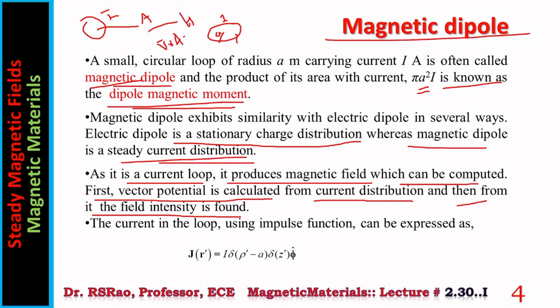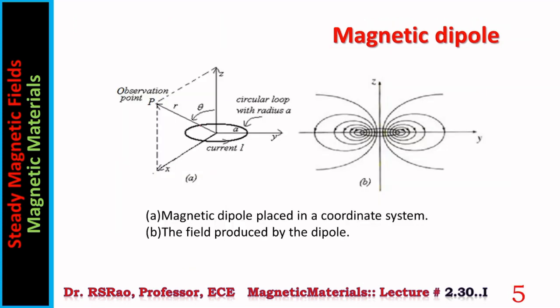Using this relation, one can find the field. The current in the loop can be expressed using an impulse function. It is a laborious process; finding the potential from the current is an involved process. The starting point is that the current is expressed as I times delta of ρ′ minus a, multiplied by delta of z′, φ cap, when the current is in the xy plane. Here the current is located in the xy plane.